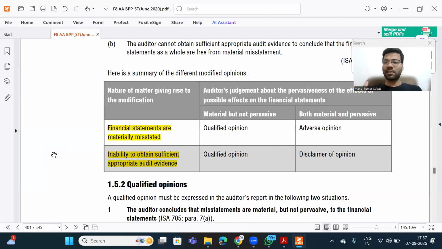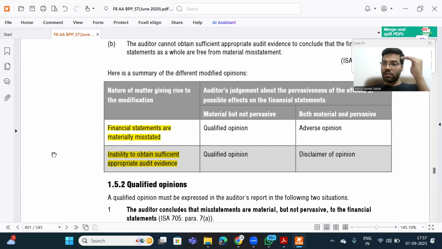I will say that the financial statements are not all right, something is wrong, right? To express that, I will have to give a modified audit report, a modified opinion, right? So how many types of opinions are there? Don't mind, my Hindi is not good. How many types of modifications are there? There are three types, right? One is called qualified opinion, adverse opinion, and disclaimer of opinion, right?